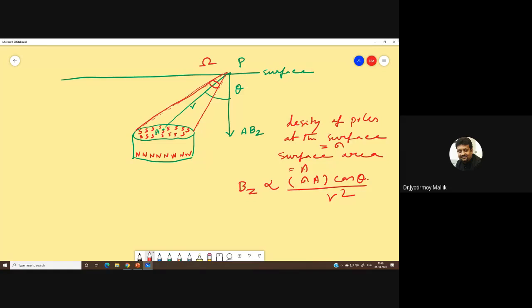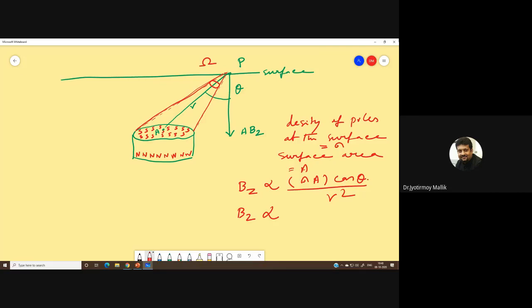Here r is the distance, because with distance, of course, the magnetization will decrease. This would have been the case if it is at the top, and cos theta is there because it is at an angle, right?